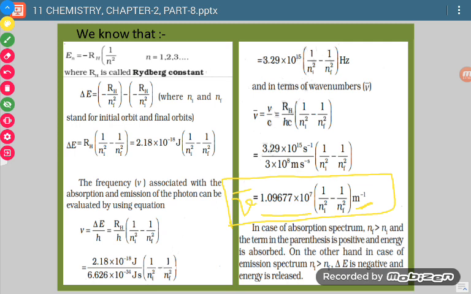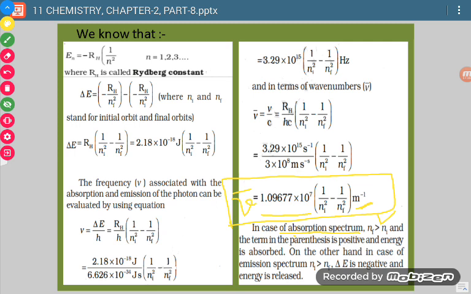Okay, so when we calculate this, in case of absorption spectrum, Nf is greater than Ni. If it is absorption spectrum, we have studied earlier emission spectrum and absorption spectrum.